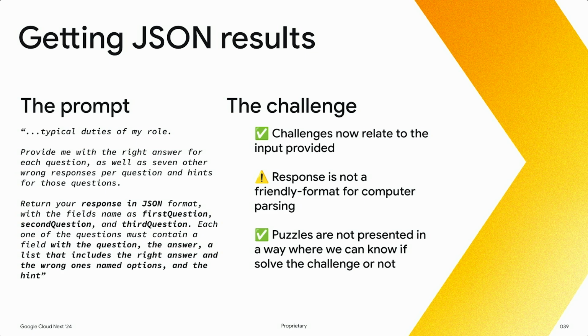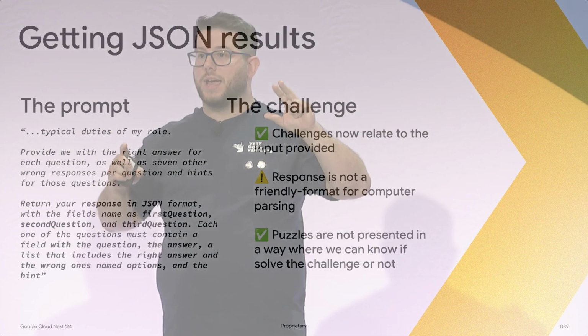This is going to be very important. So we're starting telling Gemini, I want JSON results, but also this is the name of the fields. These are the kind of like the property values that I want to see in that JSON response. Each one of those questions must contain a field with the question, the answer, a list that includes the right answer and the wrong answers named options, and a possible hint. All of a sudden, Gemini has more context about what I want, so I'm being more specific with my request.